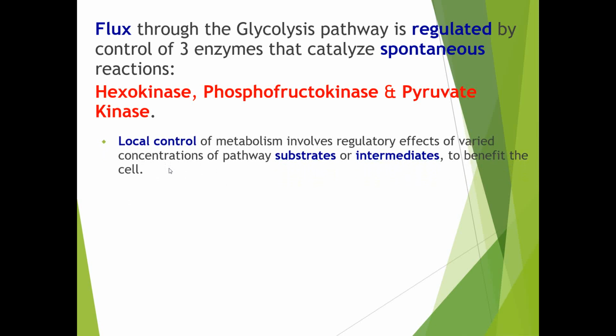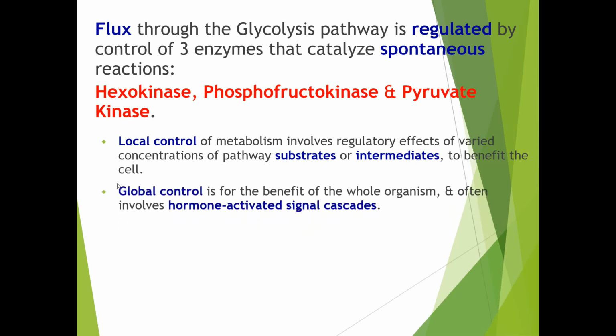There are 2 types of controls or regulatory mechanisms to control the glycolysis pathway. First is local control of metabolism, which involves the regulatory effect of varied concentrations of the pathway substrate or intermediate to benefit the cell. Some substrate and intermediate molecules formed during the pathway are responsible for the control